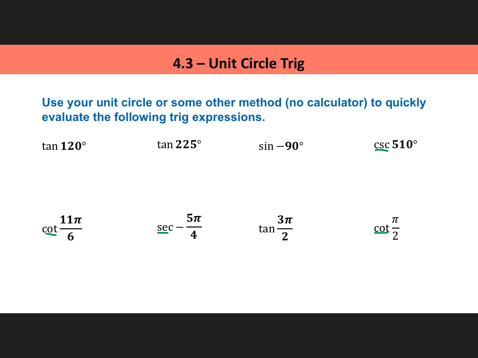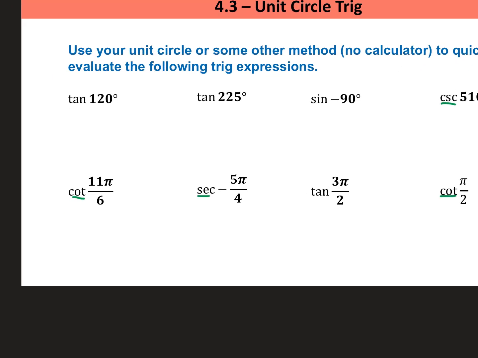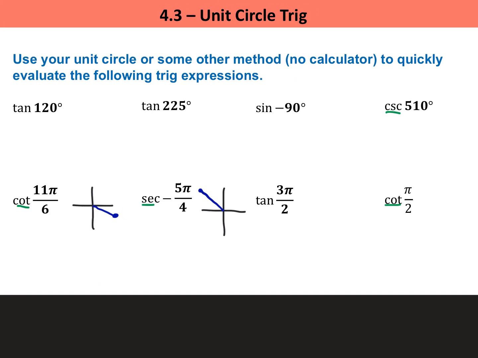Let's jot down some locations for these angles first. 11 pi over 6 is in the 4th quadrant. Negative 5 pi over 4 is in the 2nd quadrant. For 510, if I take out 360, that's 150, so that's in the 2nd quadrant.